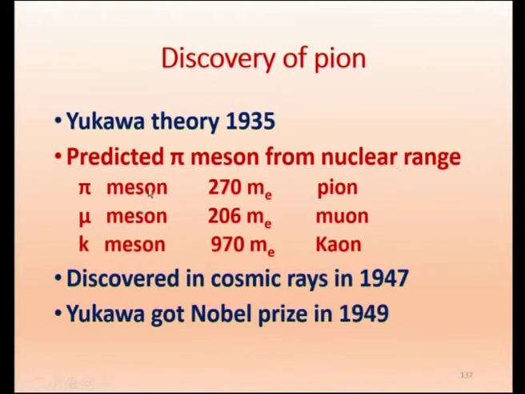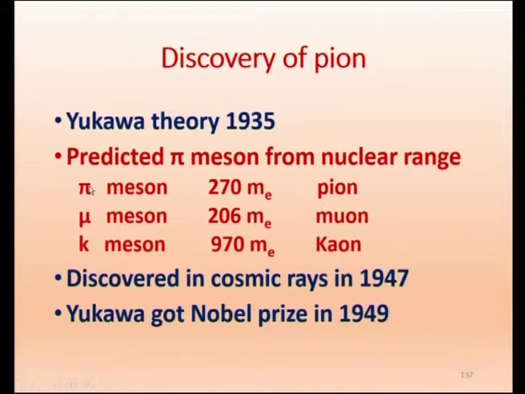Later on, this particle was discovered in cosmic rays in 1947. They found not only the 270 ME, but also 206 ME and 970 ME; all 3 types of particles were discovered. All of them are mesons, and the first one refers to what Yukawa proposed.